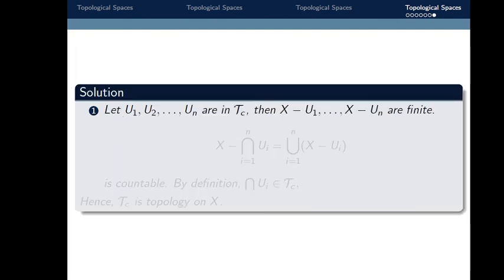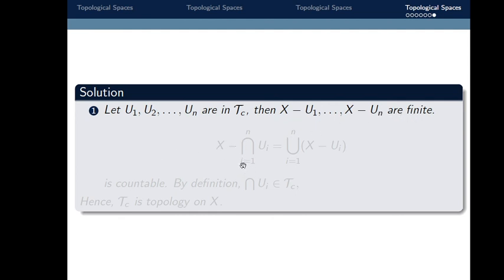Now the third condition. Let u1, u2, up to un be elements in tau c. Then x minus u1, x minus u2, and so on up to x minus un are finite or countable. This need not be finite, it may be countably infinite, that's why these differences are countable.